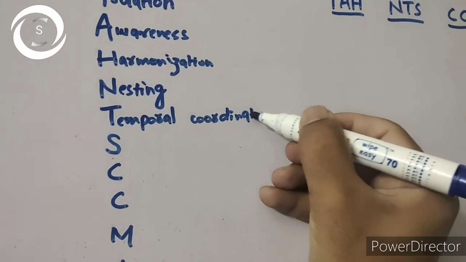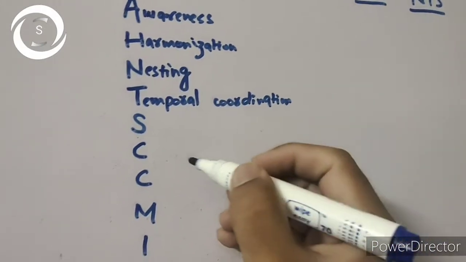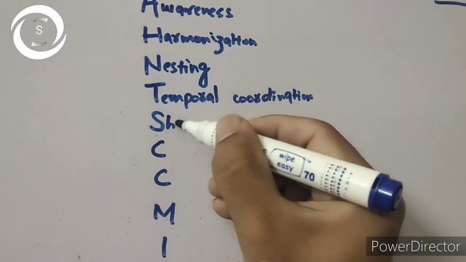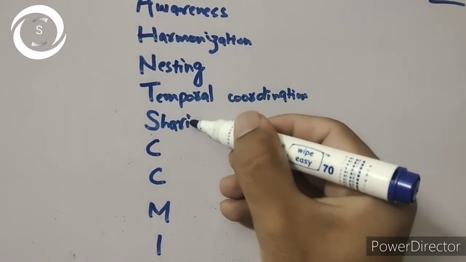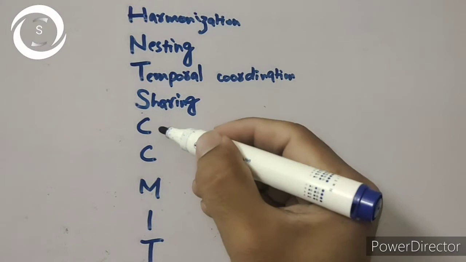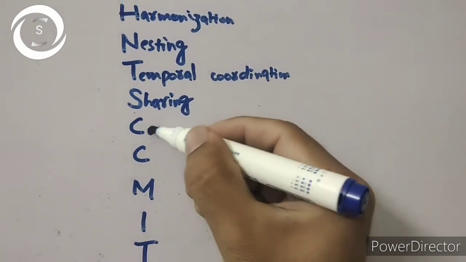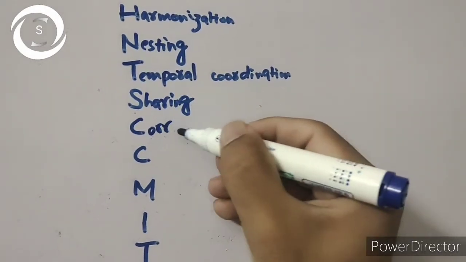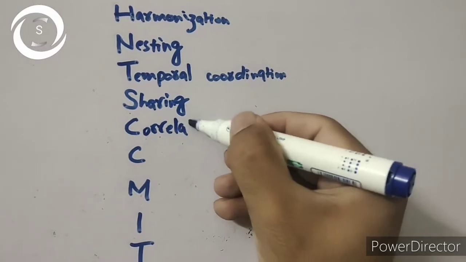Then comes the sharing. In sharing integration, a topic of mutual interest is chosen, and that is taught together by two departments. Then comes the correlation.